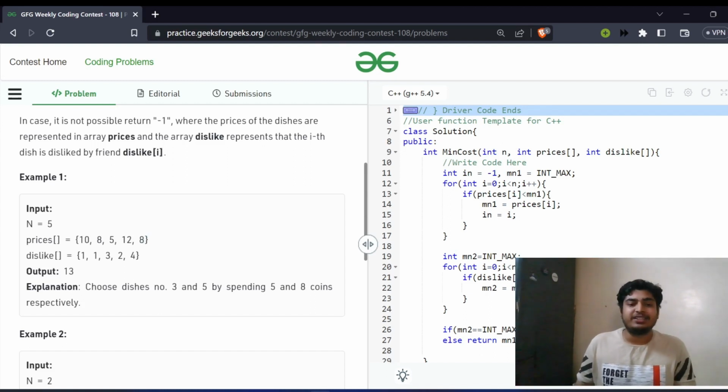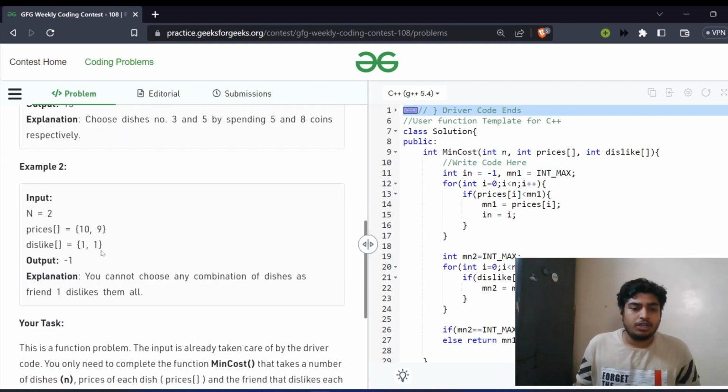So we'll be returning the answer using 5, which is the minimum element, and as it is disliked by 3, we'll be trying to satisfy 3 with another minimum element. So we'll be scanning the entire array and take out the price which is not disliked by the third person, right? So it will be turning out to be 8. So we'll be returning 5 plus 8. Now in this case, if all the elements are 1, then we'll be returning -1 as the answer.